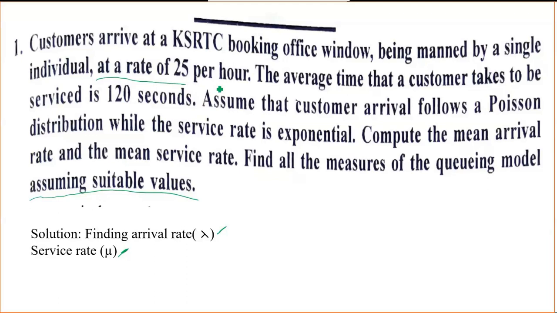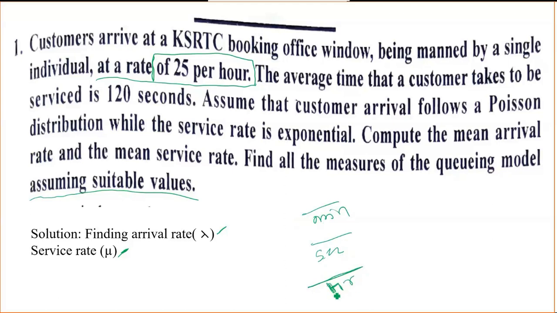I suggest using a unit time, so it's better to take 1 hour: how many customers are arriving, how many customers are coming for service. My suggestion is, do not go for per minute or per second or per 10 seconds. Always go for 1 hour, because we can calculate it easily.